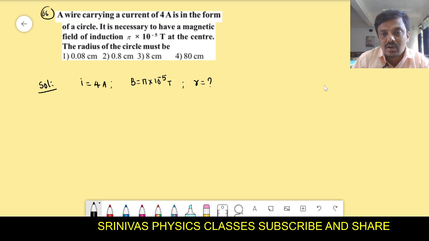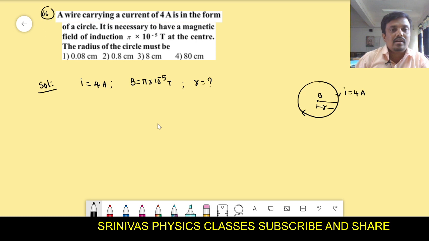Very simple it is. There is one wire. It carries current 4 amperes. This is a circular wire. It carries current 4 amperes. Then at the center of the wire, the magnetic field should be pi into 10 to the power of minus 5 Tesla. For that, what should be the radius of the circular wire?